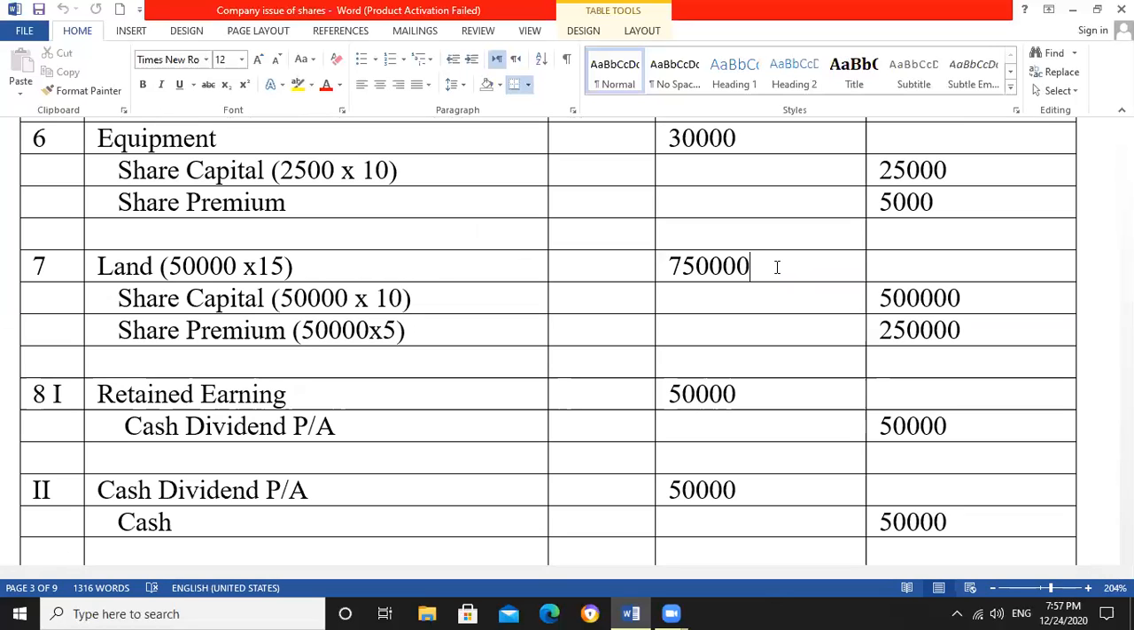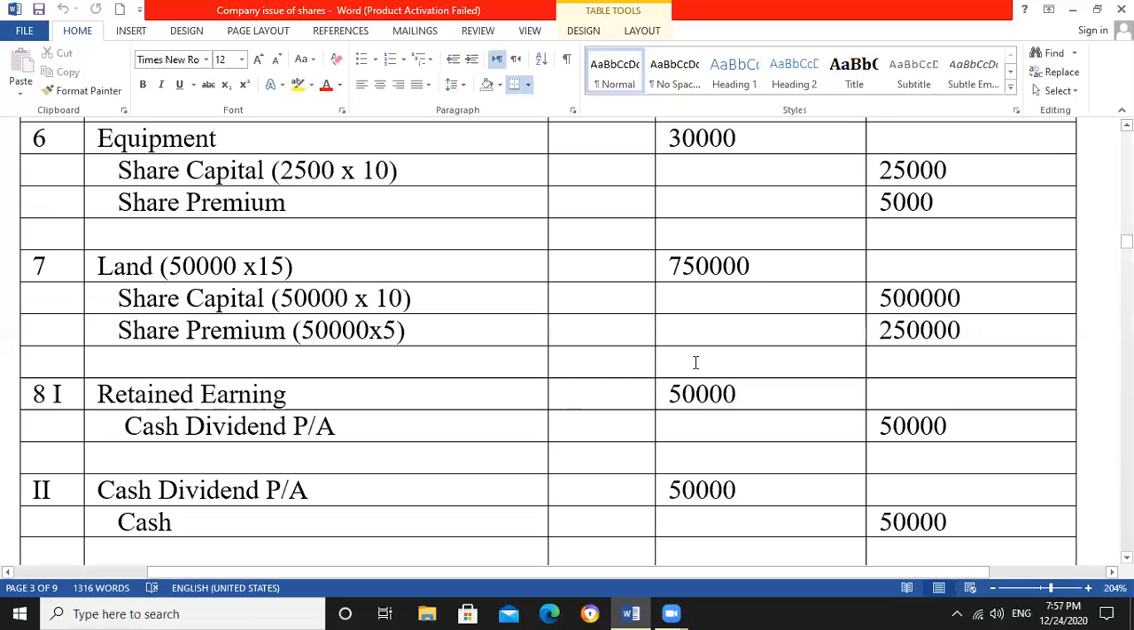Share capital is always recorded at par value. So share capital will be 5 lakh, and share premium will be 50,000 multiplied by 5. It means 2,50,000 is our share premium.